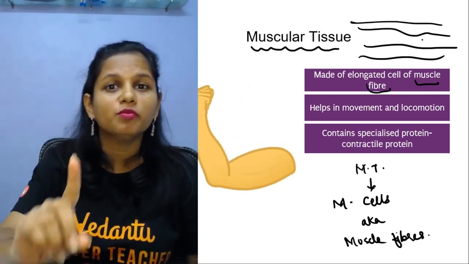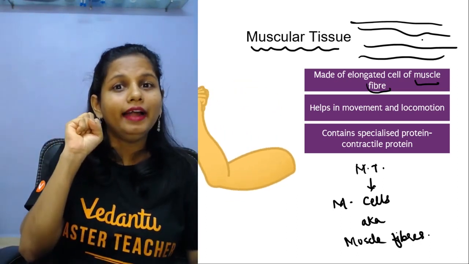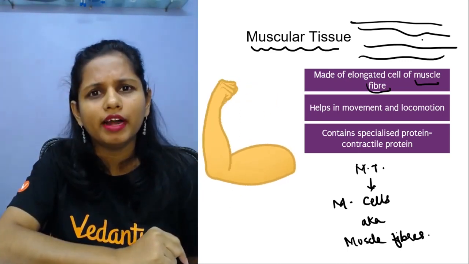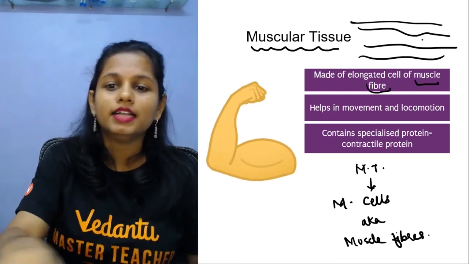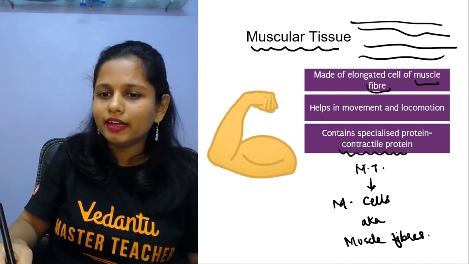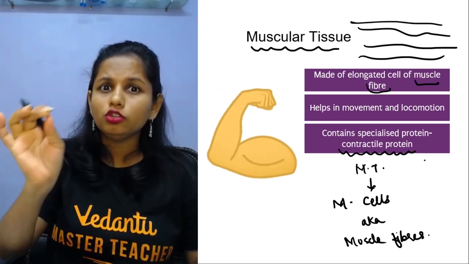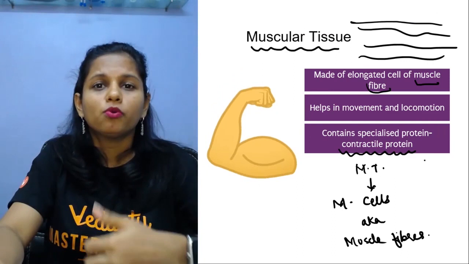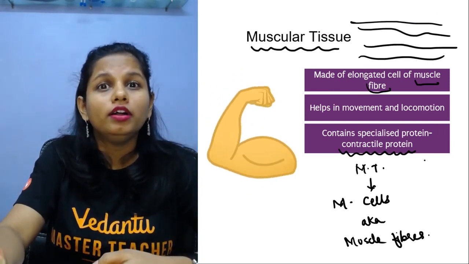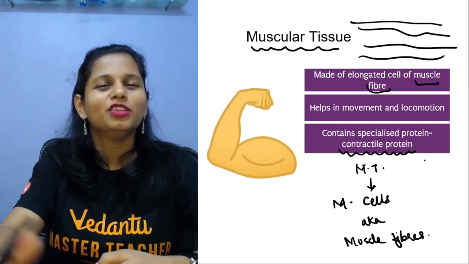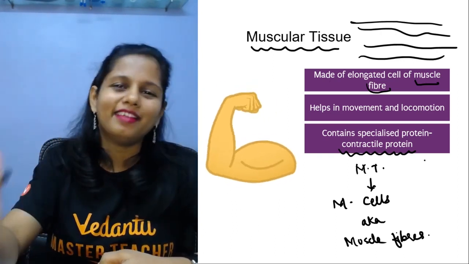And what is the kind of movement? It's contraction and relaxation. What enables the muscles to contract and relax? The answer is a specialized protein called the contractile protein. So this is a specialized protein present in our muscle cells. This protein is known as contractile protein. And because of the contractile protein, the muscles can actually contract and relax.